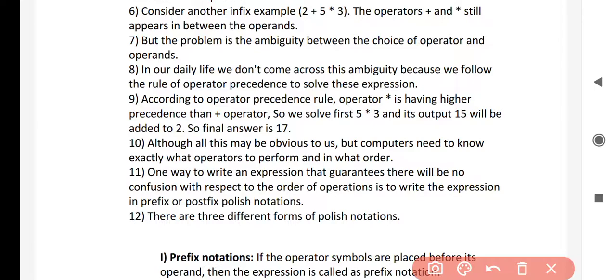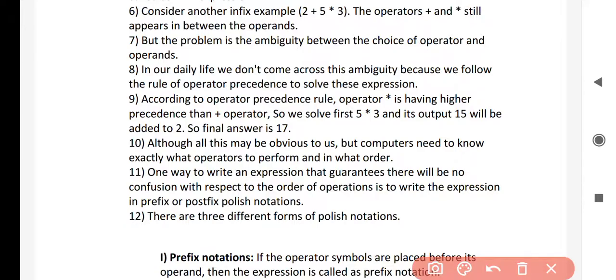One way to write an expression that guarantees there will be no confusion with respect to the order of operations is to write the expression in prefix or postfix Polish notation. There are three different forms of Polish notation, which we are going to see in the next lecture. For this lecture, it is important to know that one of the important applications of stack is evaluation of expressions, and that evaluation of expressions is also called Polish notation. Polish notations are of three types: prefix, infix and postfix.